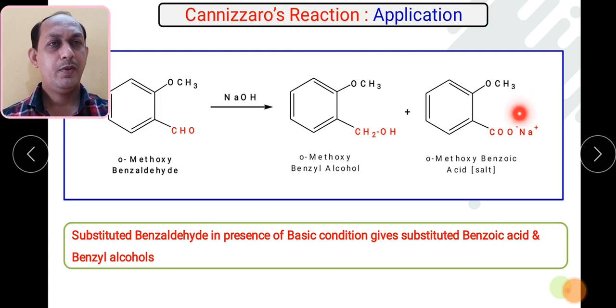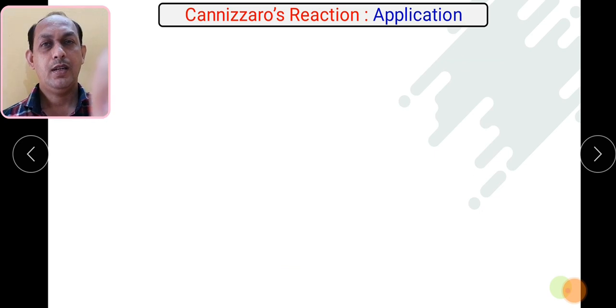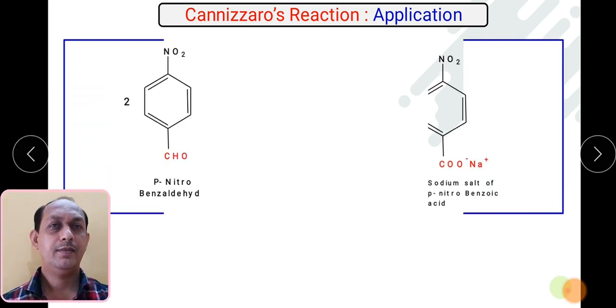So what will happen? This particular bond will break and the carboxylic acid will precipitate. So we will get the formation of benzoic acid and benzyl alcohol, but these are substituted ones. Okay, so substituted aldehydes also give this particular reaction.